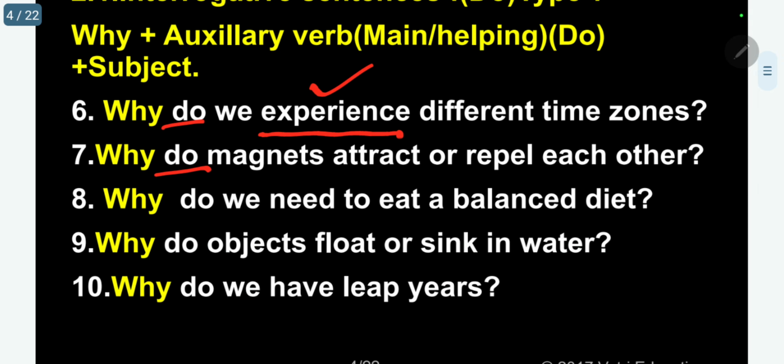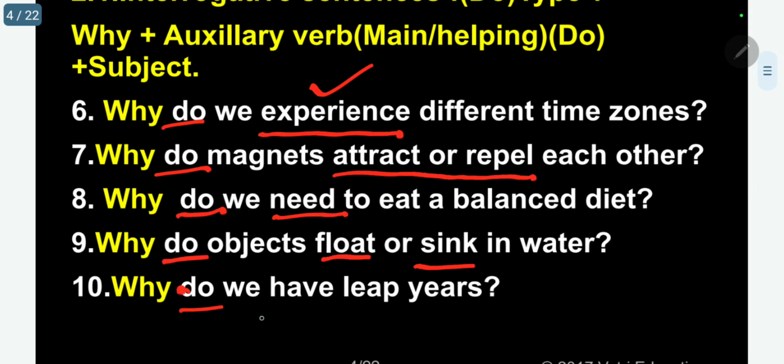Why do magnets attract or repel each other? North and north will repel, north and south will attract. So do auxiliary, attract main verb. Why do we need to eat a balanced diet, which is good for health? Need main verb, do auxiliary. Why do objects float or sink in water? Depending upon the density. So float or sink main verb, do is the auxiliary.